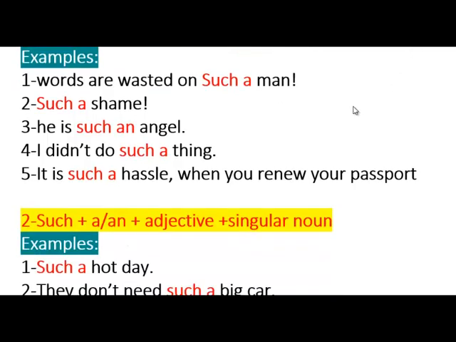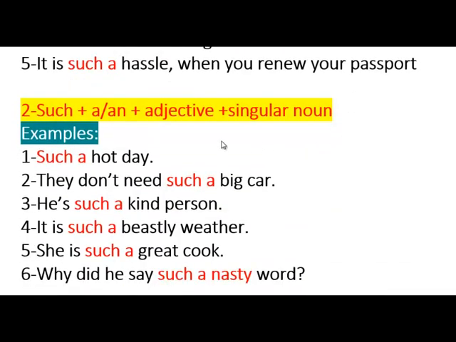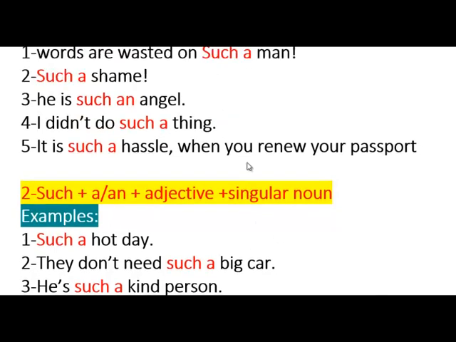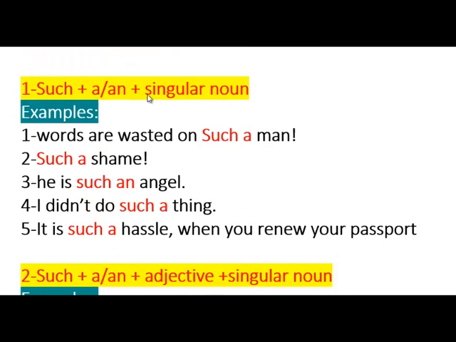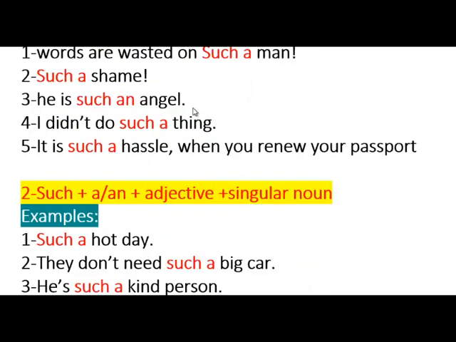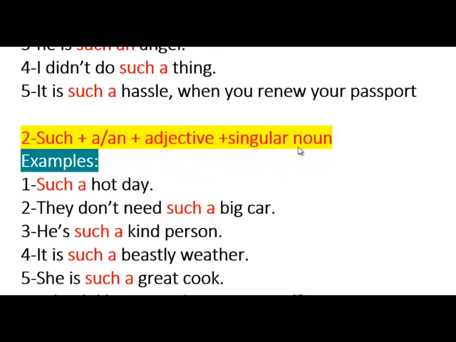Another format for such is this one: such, a or an, plus an adjective, plus a singular noun. We had one with a and an determiners with a singular noun, and now we have an adjective before the singular noun. Such a hot day. Hot is an adjective and day a singular noun. They don't need such a big car. Big car: adjective and noun.